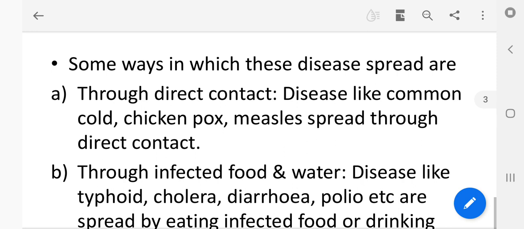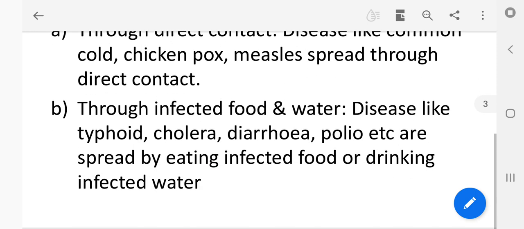Through infected food and water. Diseases like typhoid, cholera, diarrhea, polio and jaundice are spread by eating infected food and sometimes by drinking polluted water. Flies and cockroaches also carry germs from sewers, from dirty water, and from contaminated food and water. From open drains, flies and cockroaches carry the germs.